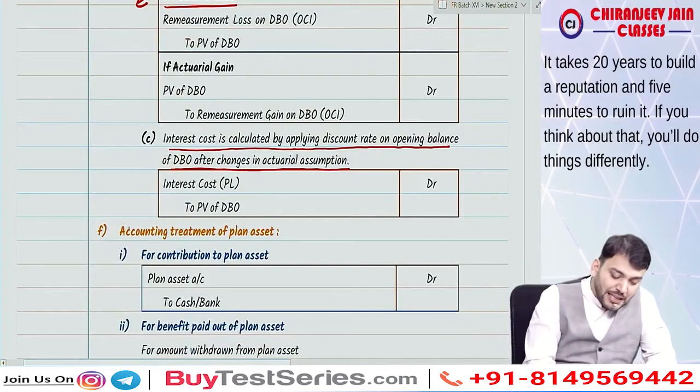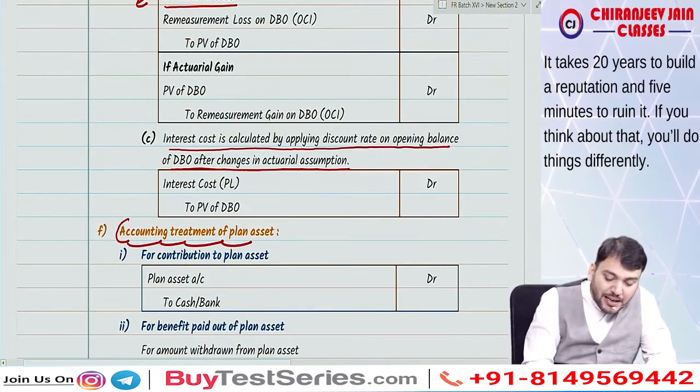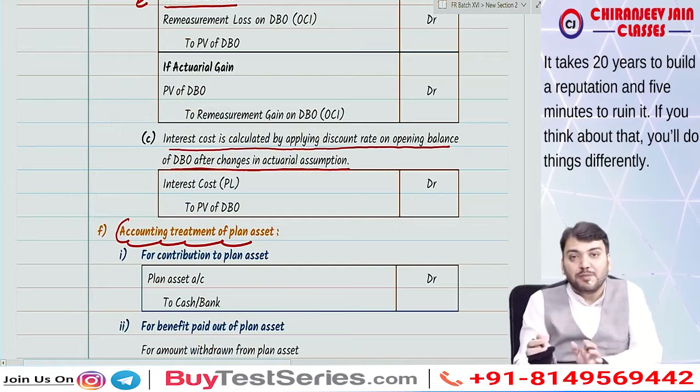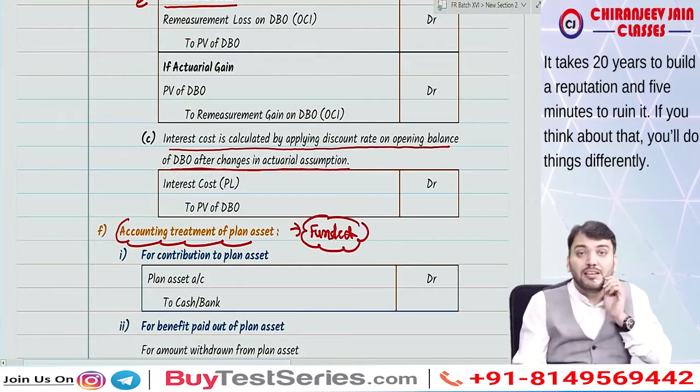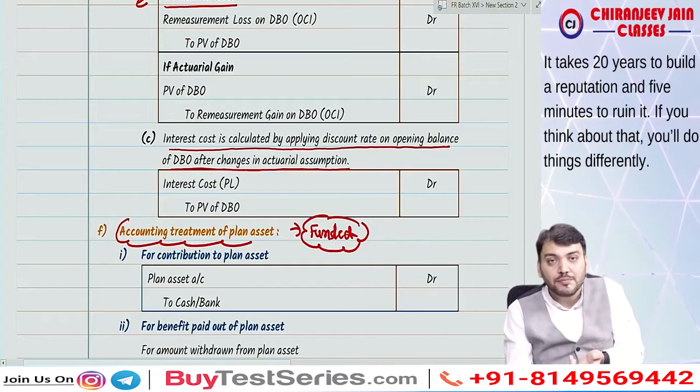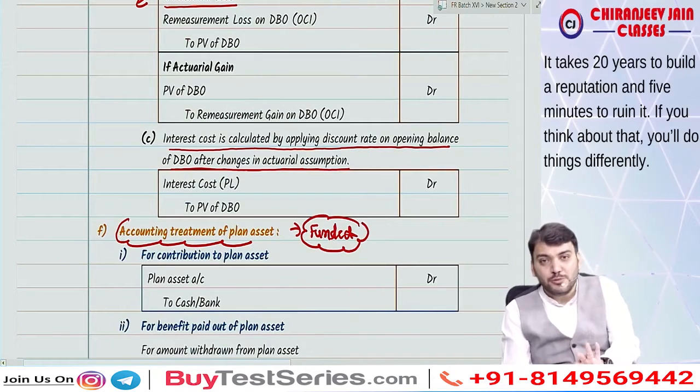Then accounting treatment of plan asset. Plan asset means that the defined benefit plan is funded. So this will arise only when the defined benefit plan is funded. Funded means the employer will contribute an amount equal to the contribution.